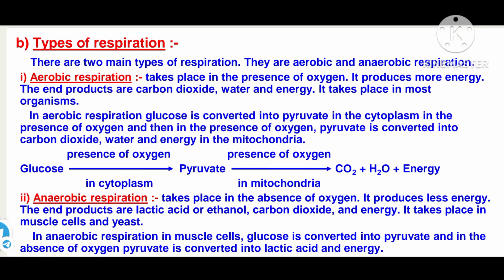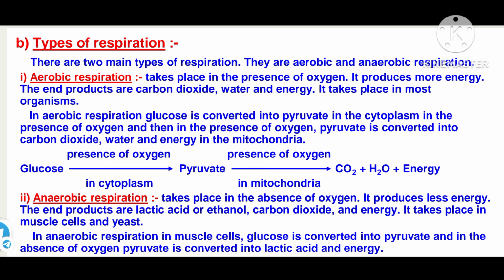Let us learn about the types of respiration. There are mainly two types of respiration: aerobic and anaerobic respiration. First one, aerobic respiration. Aerobic respiration takes place in the presence of oxygen. The name itself indicates it: aerobic is nothing but in the presence of air. It produces more energy. The end products are carbon dioxide, water and energy. It takes place in most of the organisms.